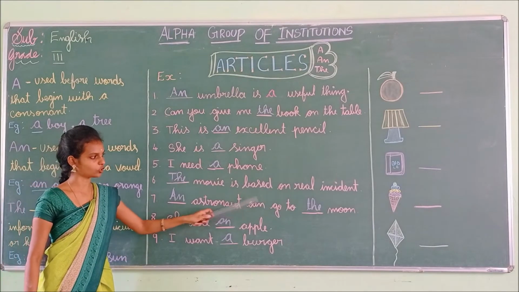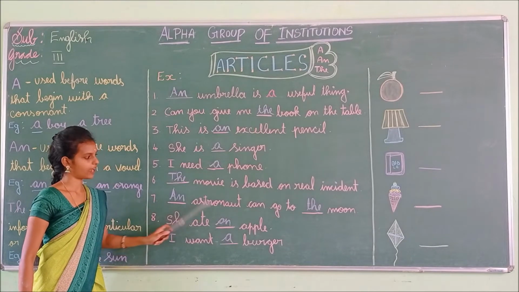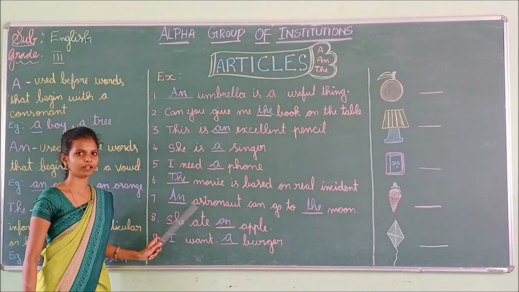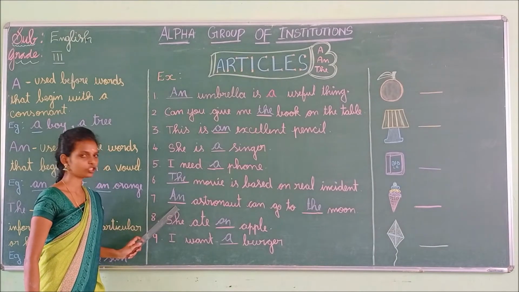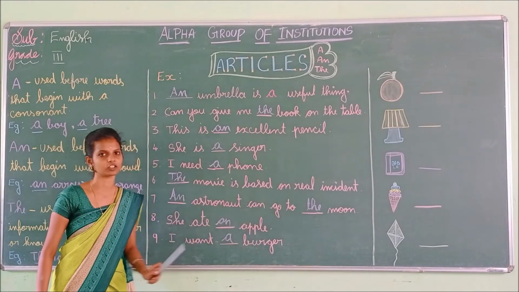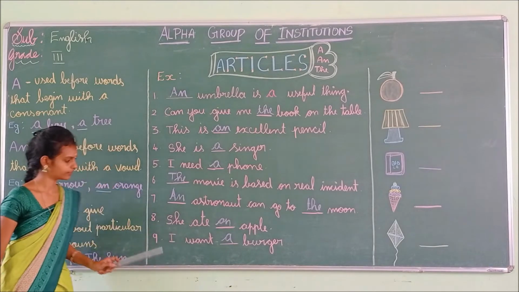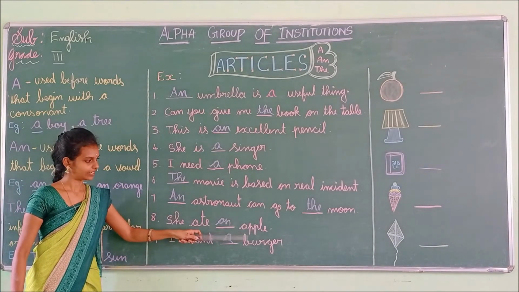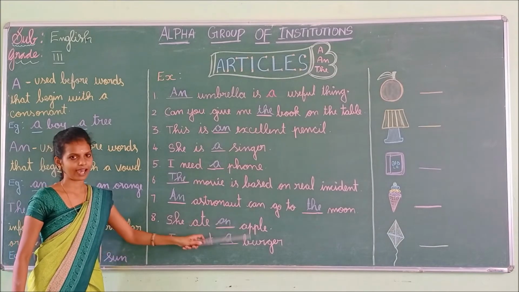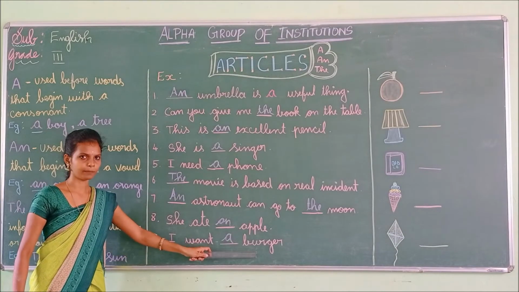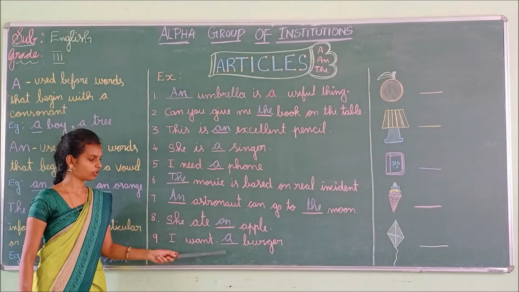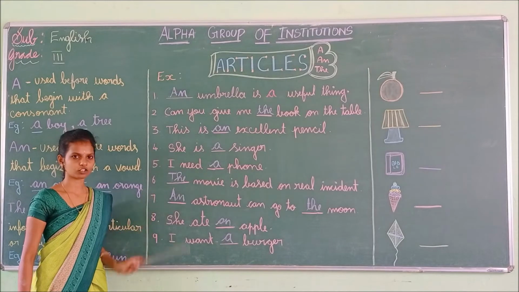An astronaut can go to the moon. So here the word begins with the vowel sound, so we used an. Okay. We are talking about the particular thing, moon, so we used the. She ate an apple. Here the word begins with the vowel sound, so we used an. I want a burger. Because this is a consonant sound, we use a. Have you all understood, children?